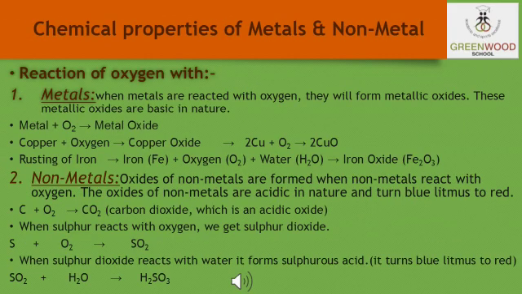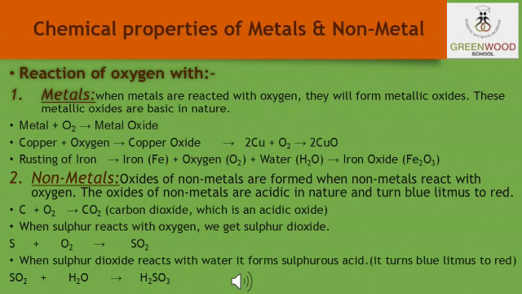Now students, let us discuss some of the chemical properties of metals and non-metals. How do metals react with oxygen? When metals react with oxygen, they form metallic oxides.